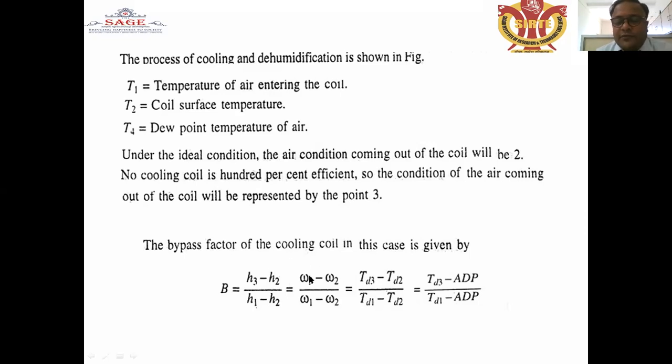Similarly, in terms of specific humidity, it is (omega 3 minus omega 2) upon (omega 1 minus omega 2). In terms of dry bulb temperature, it is (TD3 minus TD2) upon (TD1 minus TD2), which is equal to (TD3 minus ADP) upon (TD1 minus ADP).